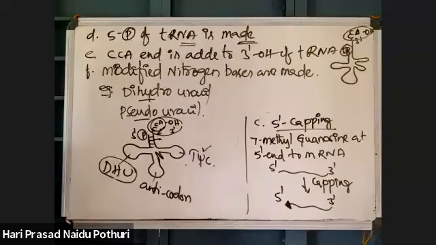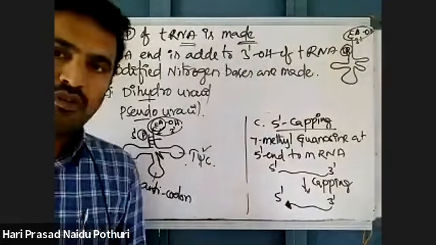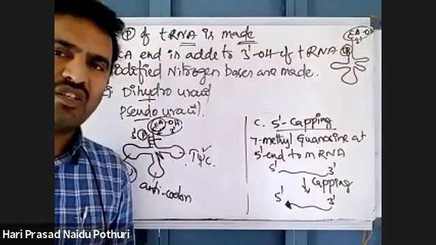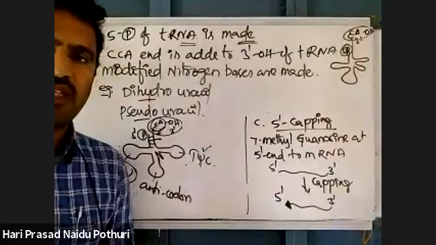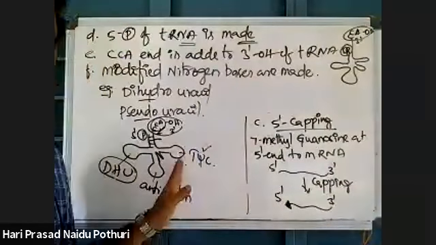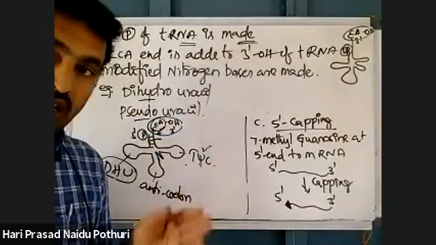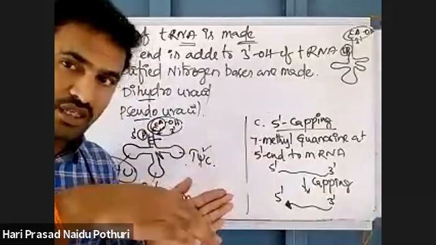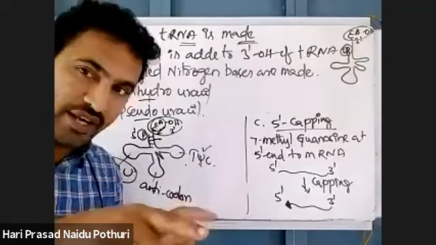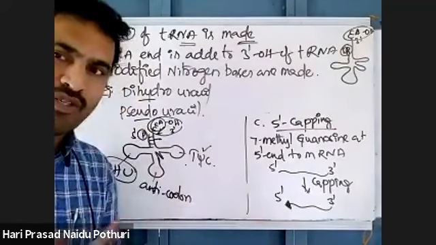Any more doubts? Then uracil will become pseudouracil, dihydrouracil. That chemical modification detail is not required. Just knowing what modification is taking place is enough. If we need to go into how uracil converts into dihydrouracil, we need to draw the structure for that hydrogenation mechanism and breaking of hydrogen bonds, which we would cover in chemistry. That is not needed here.